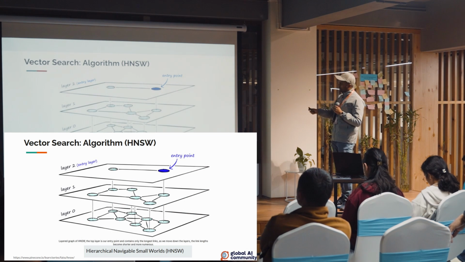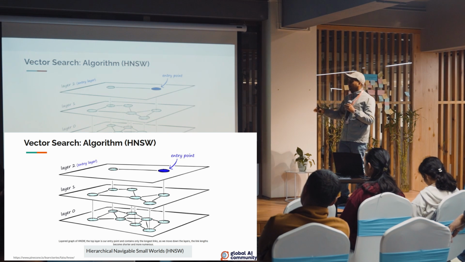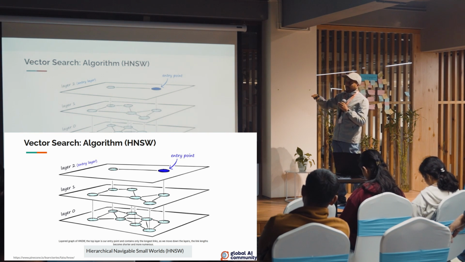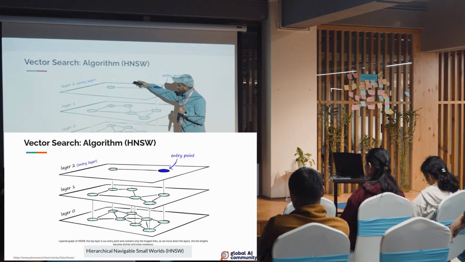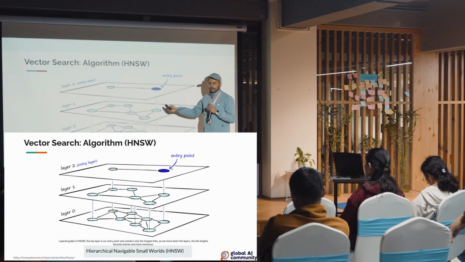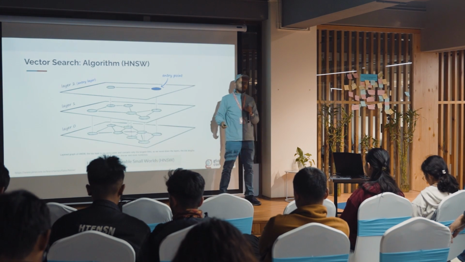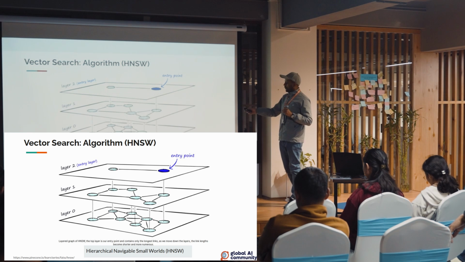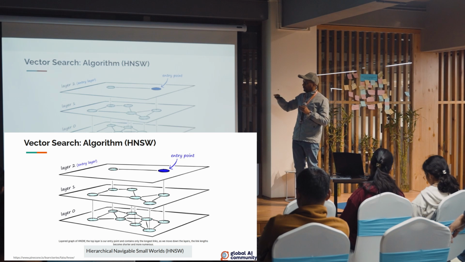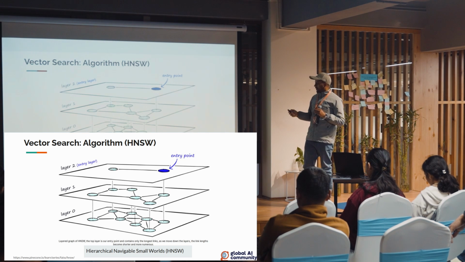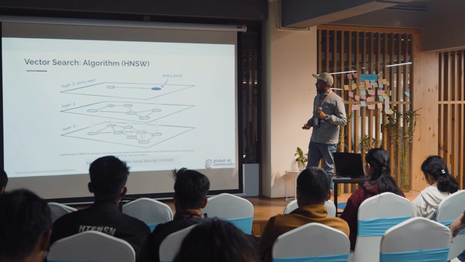And HNSW will merge the probability skip list and NSW to make the graph hierarchical. So we'll start at this entry point, and if we do not find the matching ones, we'll go to the bottom layer, and again if not found in this, then we'll go to the bottom layer, right? So layer 0 will be searched at the end and layer 2 at the beginning, and a similar process to NSW will be followed, but in this case it will be organized hierarchically, and yeah, that is HNSW.